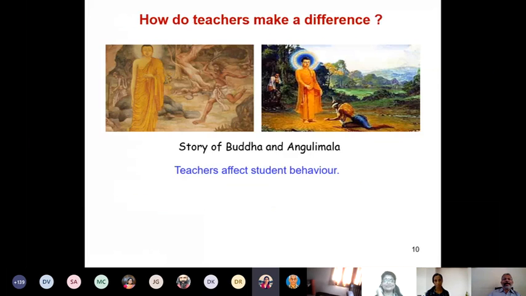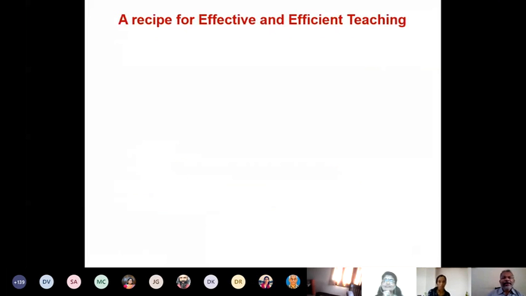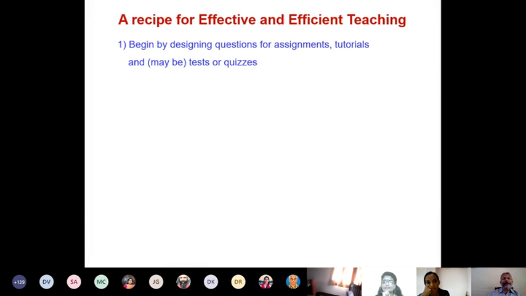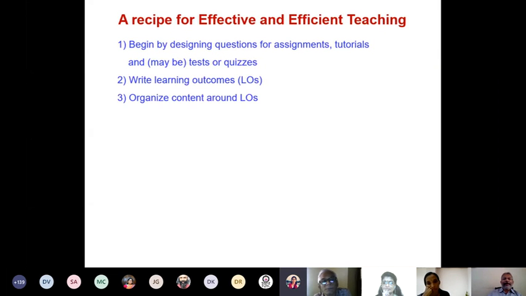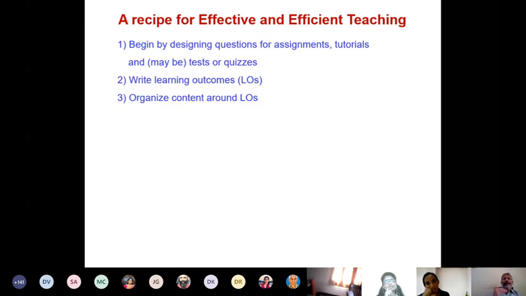Oh, okay. So then I have to start again. So quickly, I am recapitulating the recipe for effective and efficient teaching. The first step in preparation of any course is to design questions for assignments, tutorials, tests and quizzes. Then we should write learning outcomes for the course. So you can convert the questions into learning outcomes. For instance, a set of 4 or 5 questions may correspond to achieving one learning outcome.